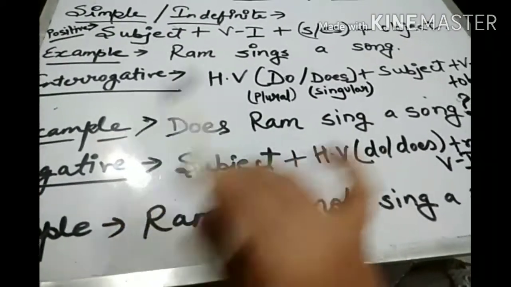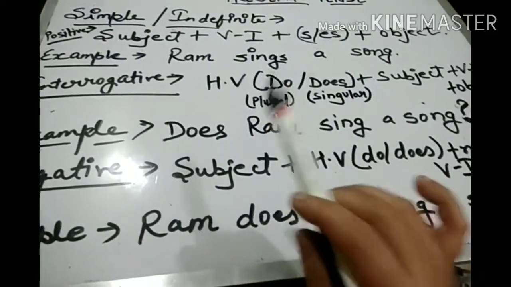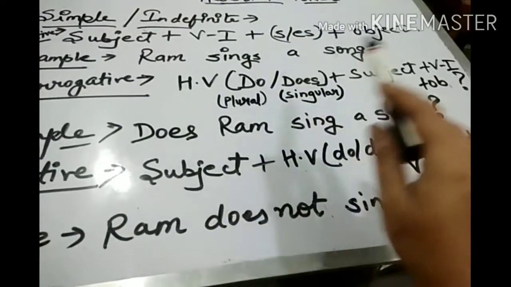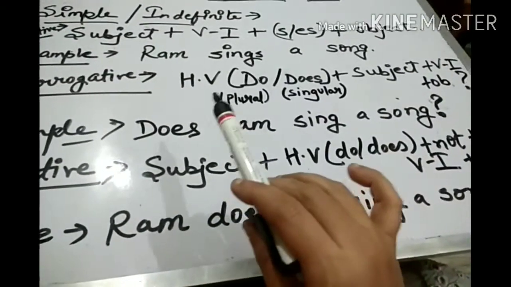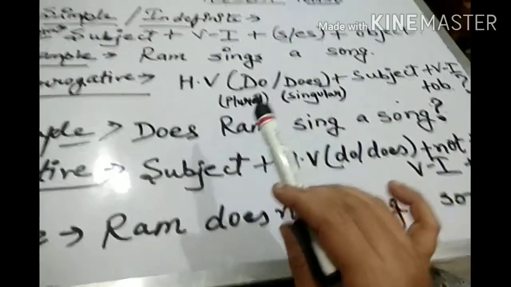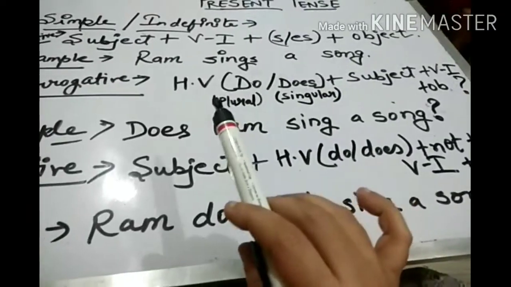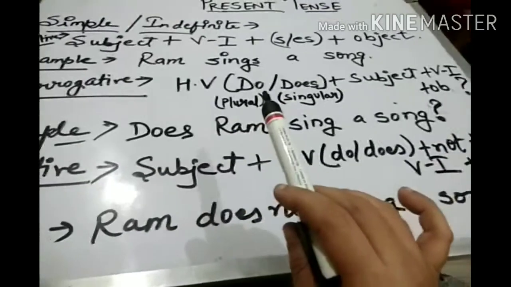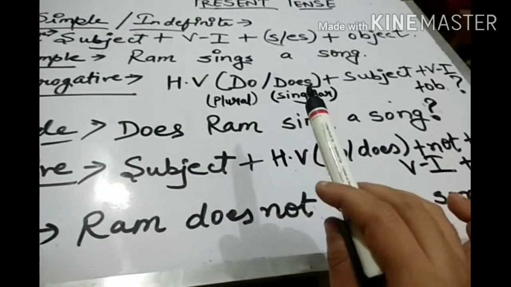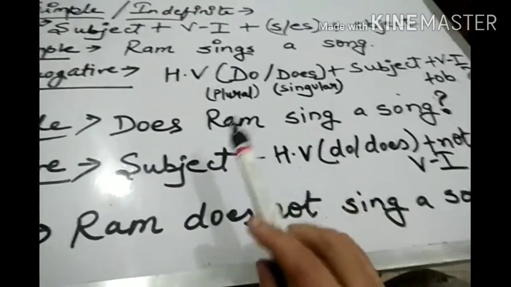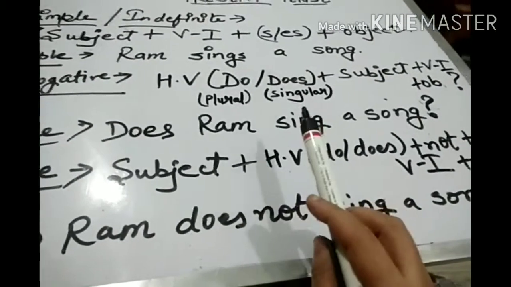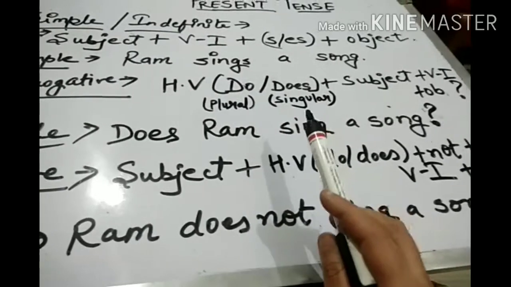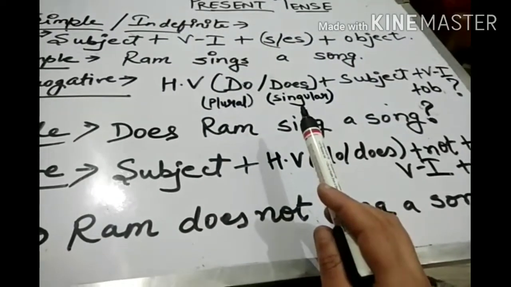Now in interrogative sentences we need a helping verb. Here there is no helping verb, but we still need a helping verb to start our sentence. So in this interrogative formation, with the verb first form, we will use either do or does. Do is often used with plurals, and does is often used with a singular person. First person, second person, and third person. You all know about it.